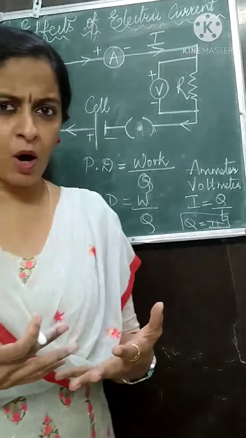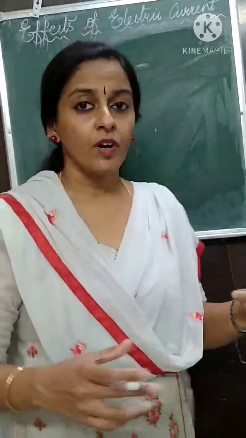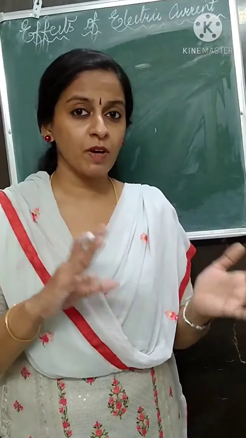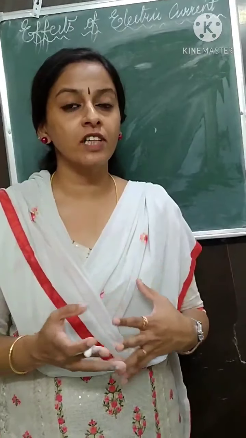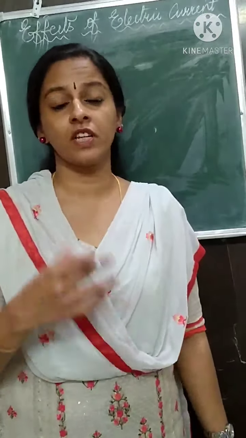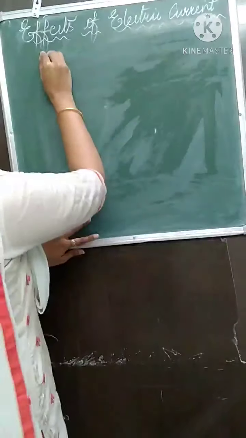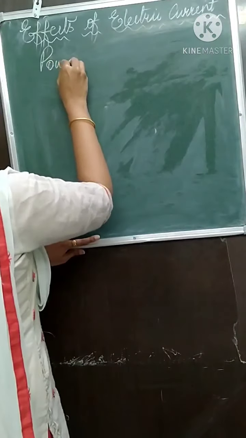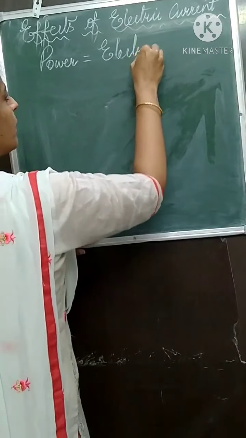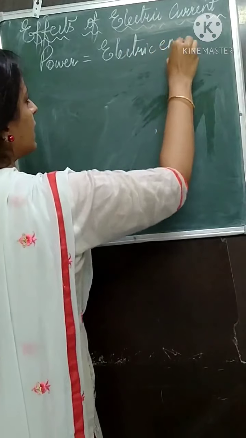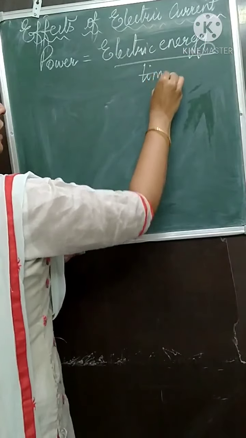Now let us talk about electrical power. The work is because of the energy supplied from the cell, and this energy is converted into heat energy, because of which the temperature increases. Electrical power is defined as the electrical energy per unit time. Electric energy per unit time is called electric power.